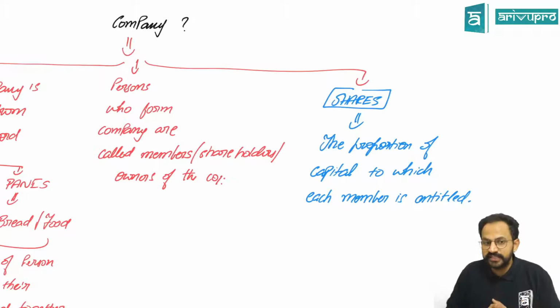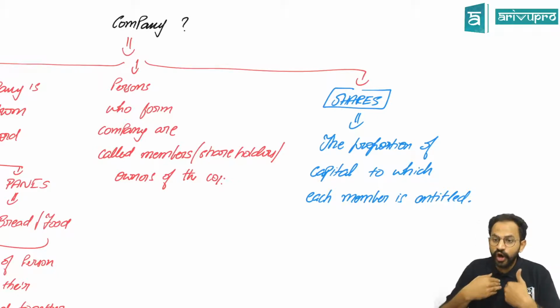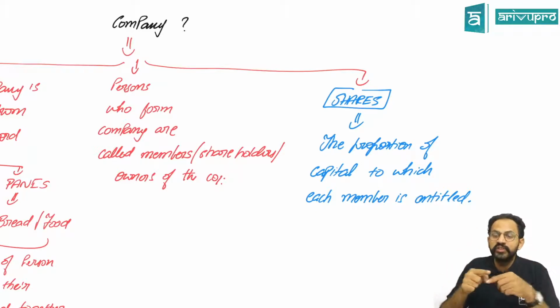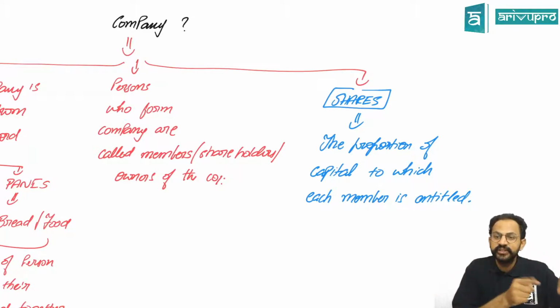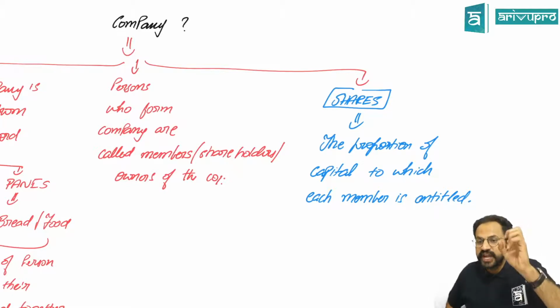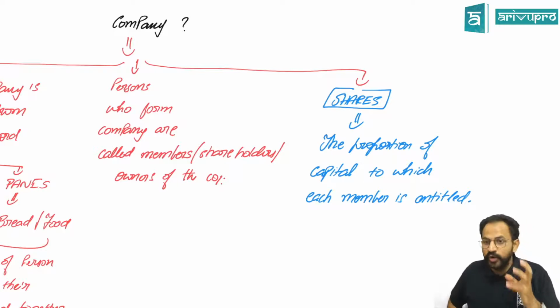Now if someone asks me how much is your ownership in that company, I tell them I own 60% of the shares in the company, meaning out of the 1000 rupees I own 60%. And that is how the word shares were divided. That is how the word equity share was derived.